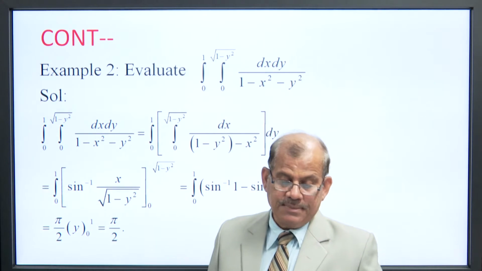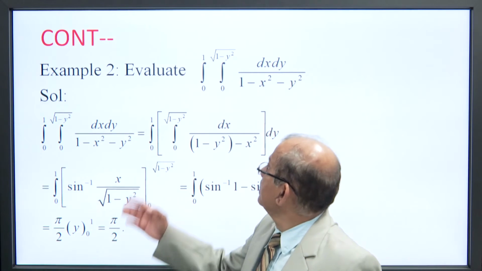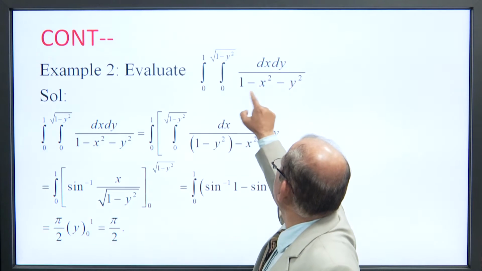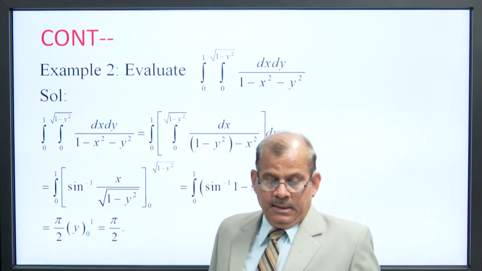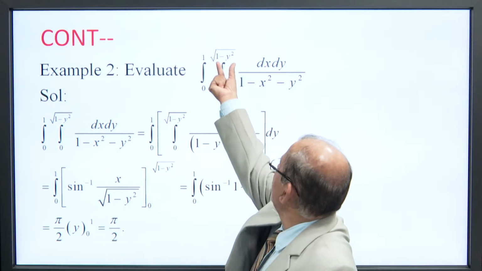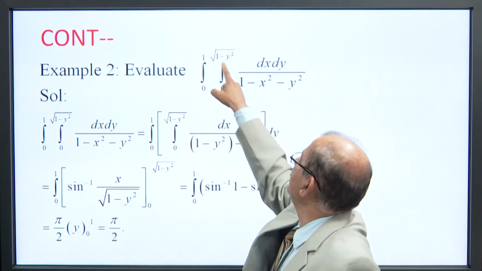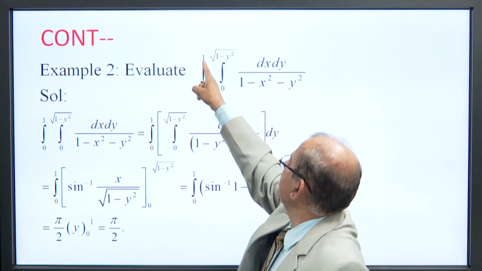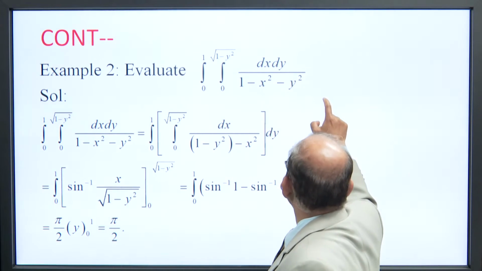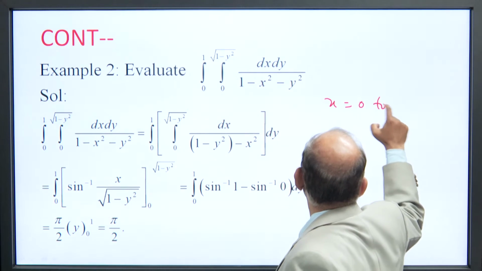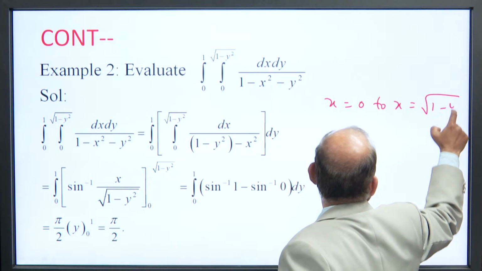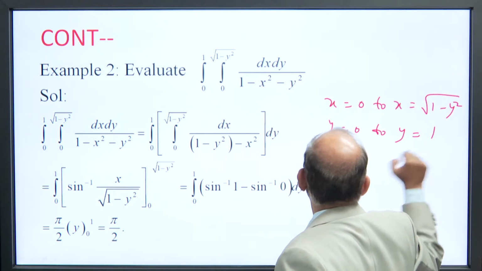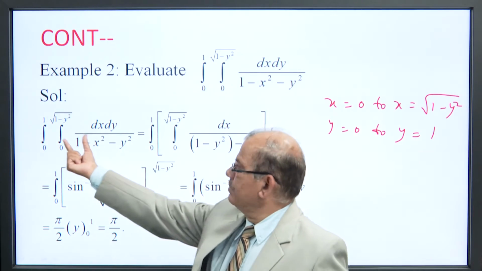Example 2: evaluate the double integral from 0 to 1 and 0 to square root of 1 minus y square of dx dy over square root of 1 minus x square minus y square. Since it contains the variable limit of y, meaning it is the limit of x, first we have to integrate with respect to x, and at last we integrate with respect to y. The limit of x is x equal to 0 to x equal to square root of 1 minus y square, and y varies from y equal to 0 to y equal to 1.